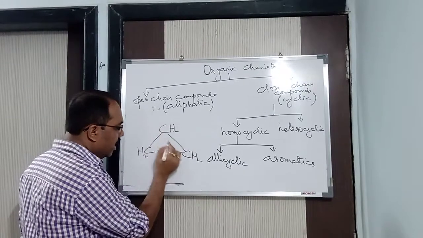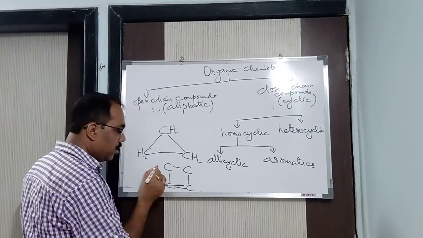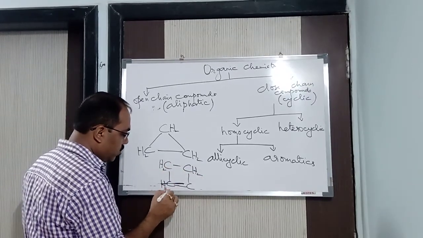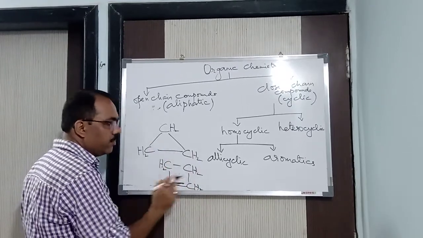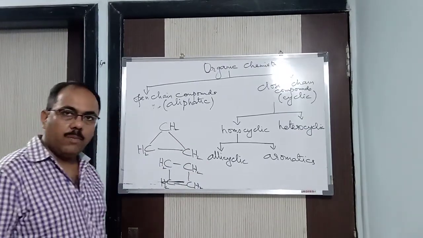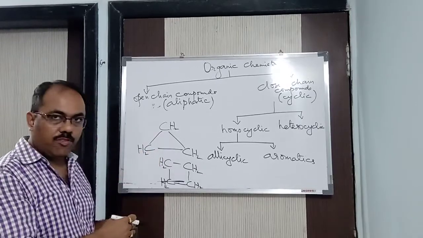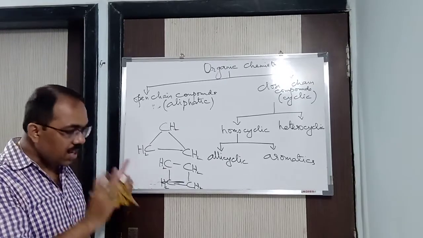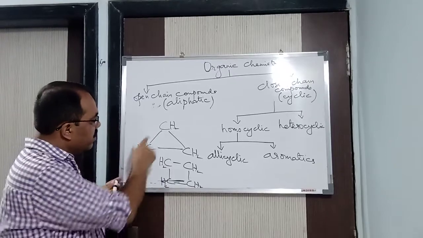Now this is one alicyclic compound. We will be having another alicyclic compound. Alright, see here. Here also the same thing. CH2, CH2, here CH2, here CH2. So 4 carbon, we can have 5 carbon, we can have 6 carbon, we can have 7 carbon, we can have 8 carbon. In this way we will be having it. So only the same type of atoms is present in the ring. You can see in front of you the same type of atoms. So hence it is called alicyclic.